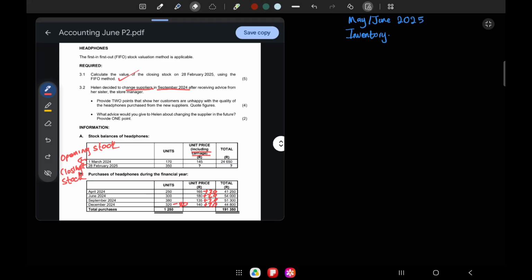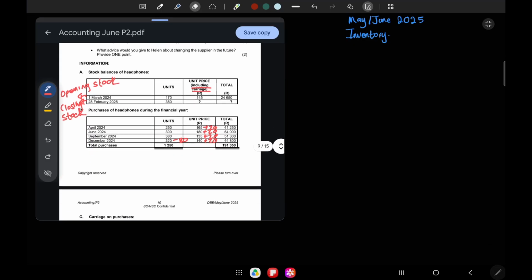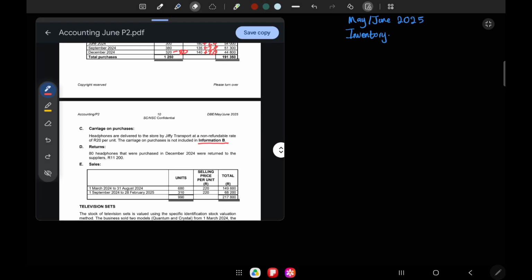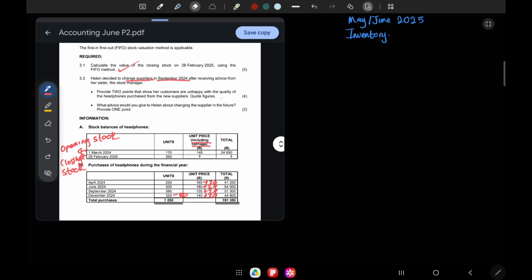Because Helen changed suppliers. They loved the quality of headphones that the previous supplier was offering. So let's check. In September 2024, we have 380 units. Let's check. 80 headphones that were purchased in December 2024 returned to the suppliers. So guys, this question basically wants us to find the disadvantages of her changing the suppliers.